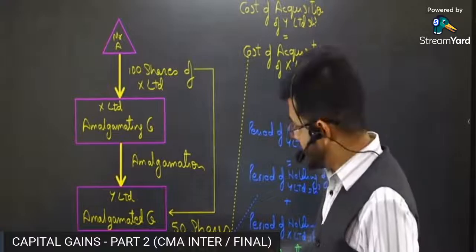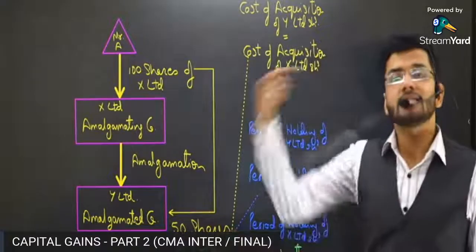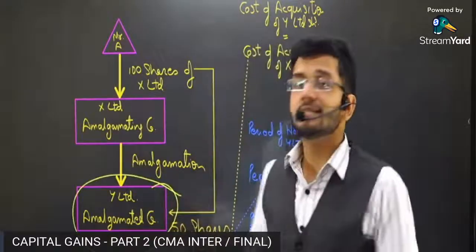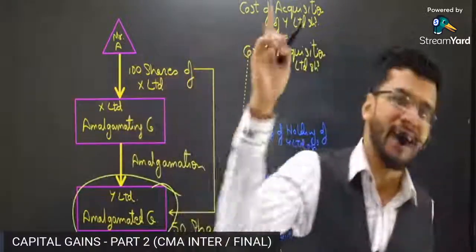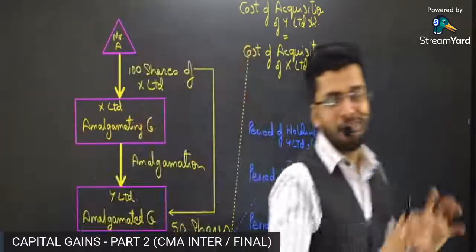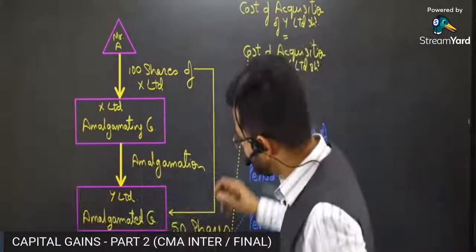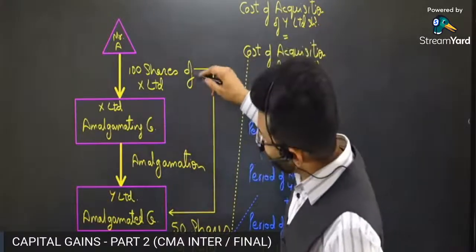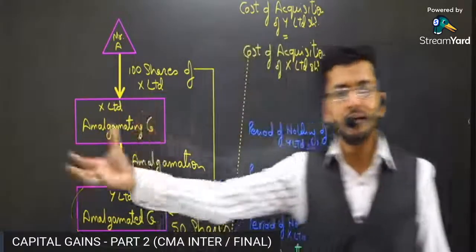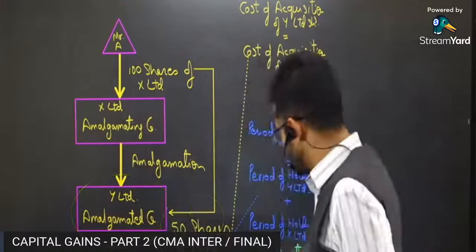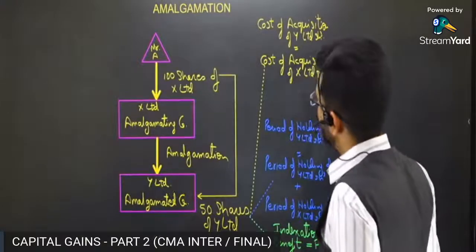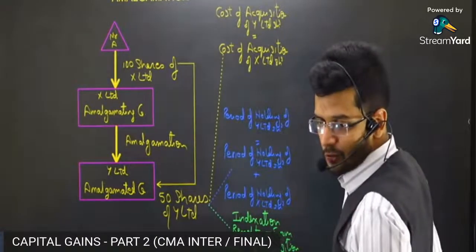So the formula is the sales consideration which Mr. A has received on selling the shares of Y Limited minus the cost of acquisition of shares of Y Limited. To put it very simplistically, I have put a formula over it. The formula is the sales consideration of shares of Y Limited. 50 shares of Y Limited are sold, so whatever is received by selling these shares, the sales consideration will be calculated as usual. There's no problem in sales consideration.